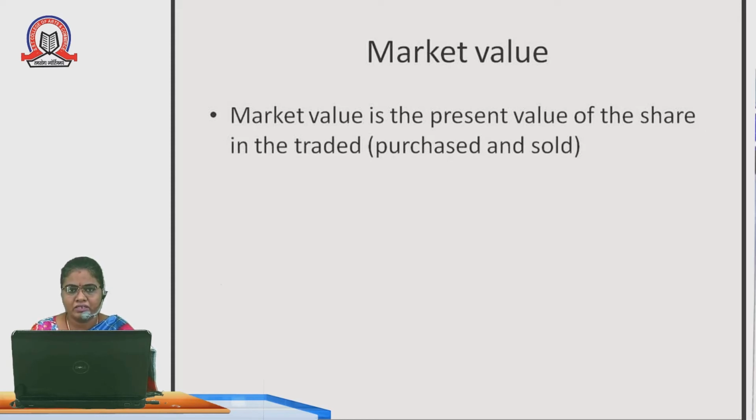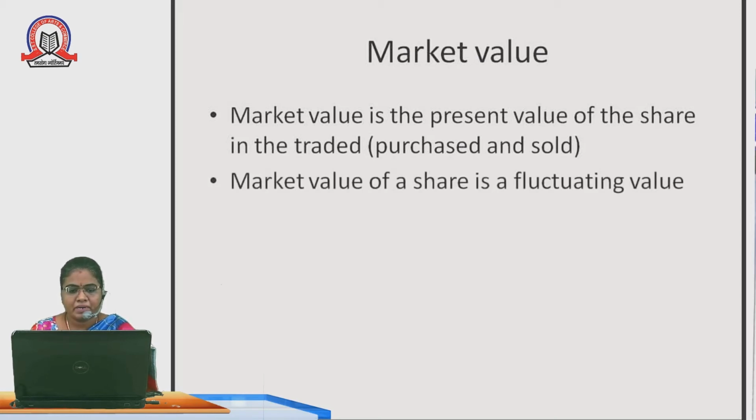Market value changes according to purchase and selling, that is the meaning of trade. So the market value is the present value of the share in the trade. The market value of a share is a fluctuating value. It is not standard. It fluctuates according to the trade made in the market.